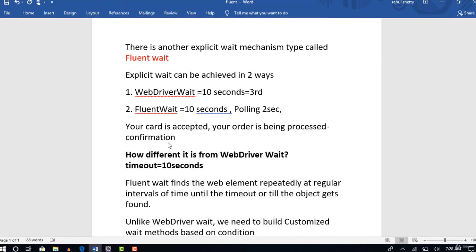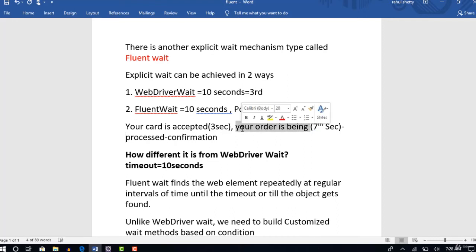But the problem here is, in the first 3 seconds, I got this, which is as per business criteria. And in the next, 7th second, I guess, somewhere you will get this, "your order is being processed." So I was asked to automate this. But both this "your card is accepted" message and the "order is being processed" message have the same HTML properties. Same class and same tag, I guess.